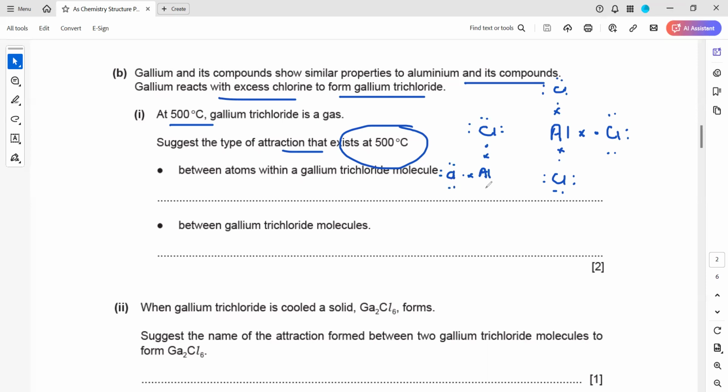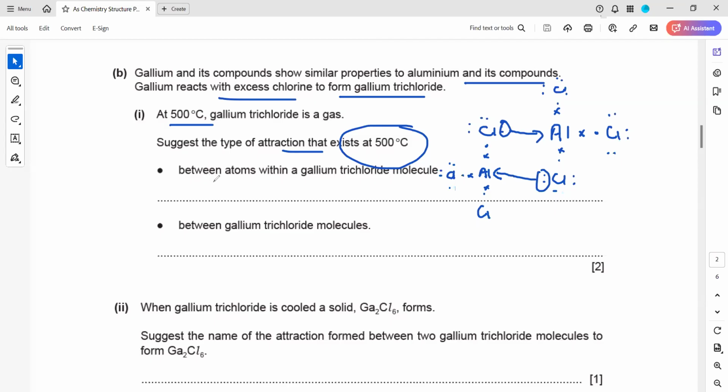This is the structure of aluminium trichloride. This lone pair and this lone pair are also attracted, so this is a dative bond. Between the atoms, there's a covalent bond.